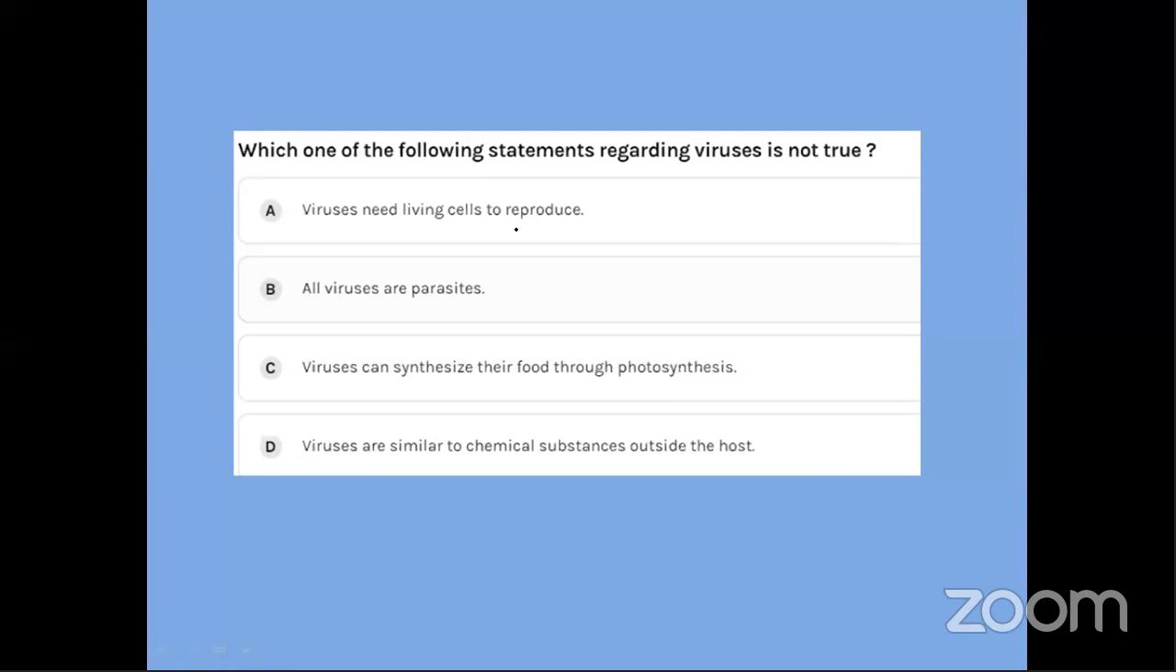Now, which one of the following statements regarding viruses is not true? Read the question, is not true. Okay, I read the options. First one, viruses need living cells to reproduce. Second, all viruses are parasites. C, viruses can synthesize their food through photosynthesis. D, viruses are similar to chemical substances outside the host.